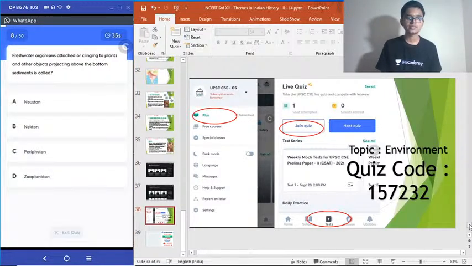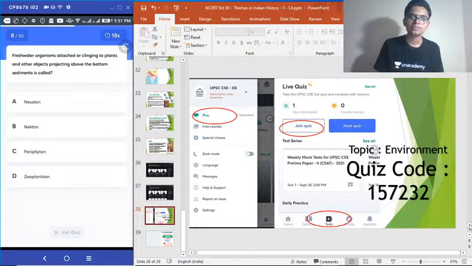Freshwater organisms attached or clinging to plants and other objects projecting above the bottom sediments is called as dash. Option A, Neuston. Option B, Nekton. Option C, Periphyton. Option D, Zooplankton.